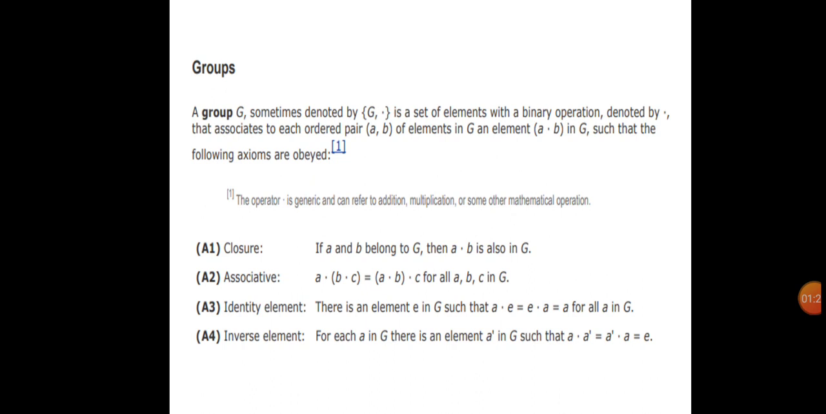A1, closure: if a and b belong to G, then a · b is also in G. A2, associative: a · (b · c) = (a · b) · c for all a, b, c in G. A3, identity element: there is an element e in G such that a · e = e · a = a for all a in G. A4, inverse element: for each a in G, there is an element a' in G such that a · a' = a' · a = e.